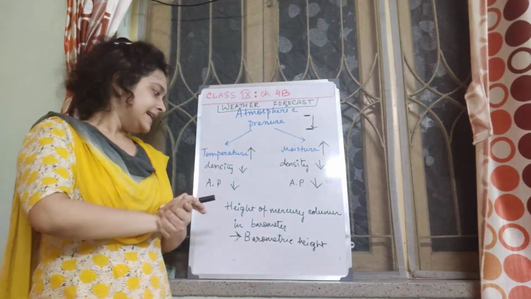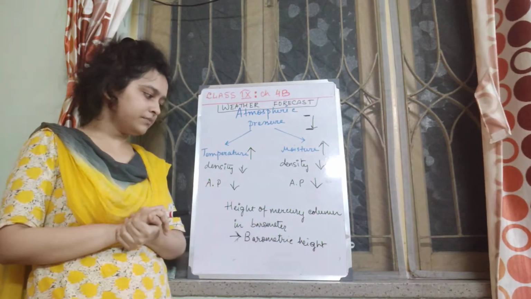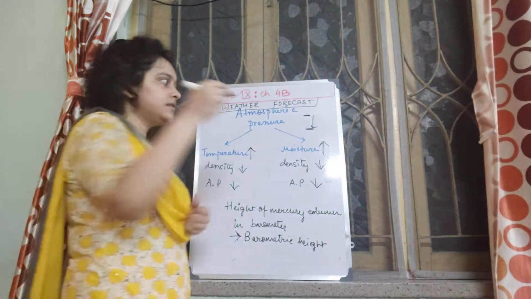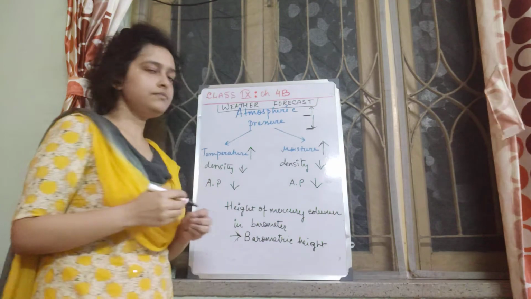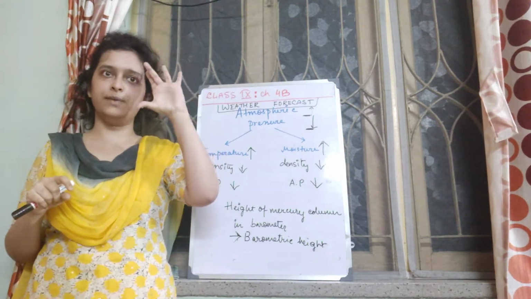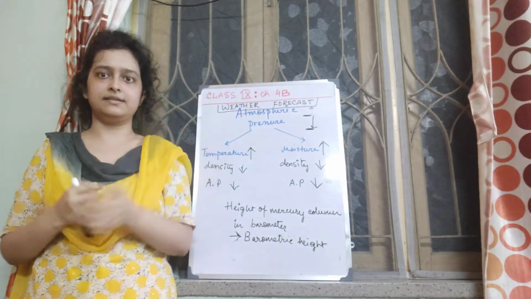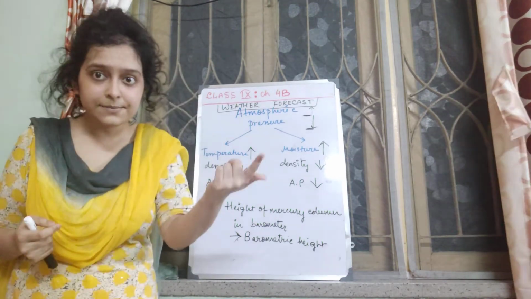Okay. Now what if the barometric height gradually increases? Say the height of the mercury column, the column of mercury taken in the barometer, gradually increases. Increases means atmospheric pressure is increasing.